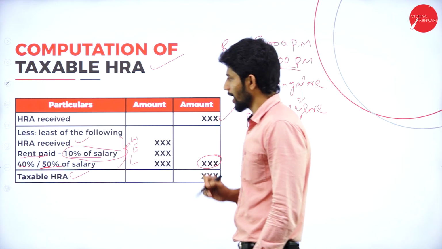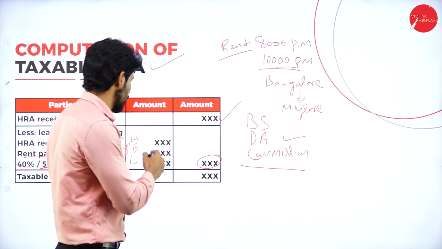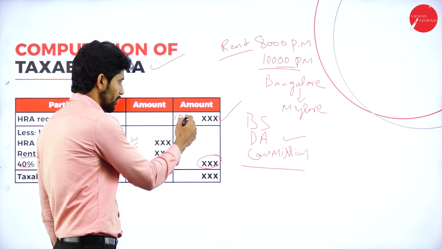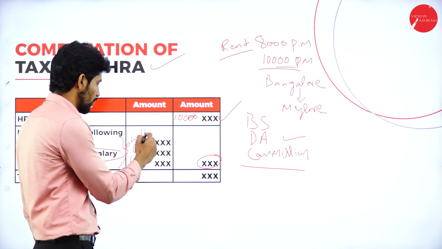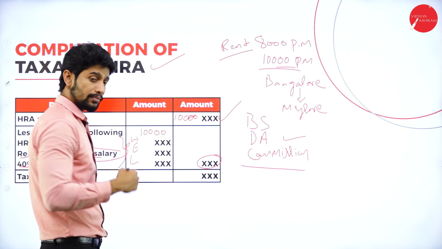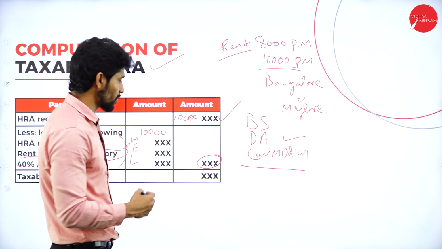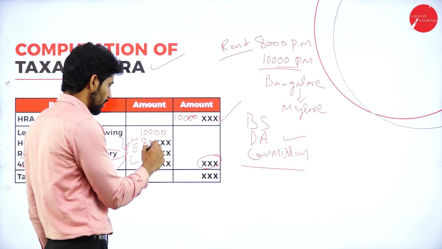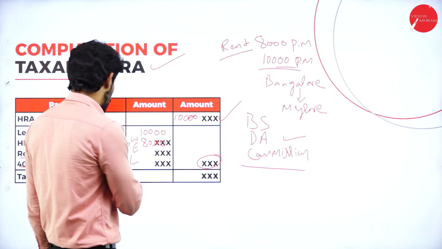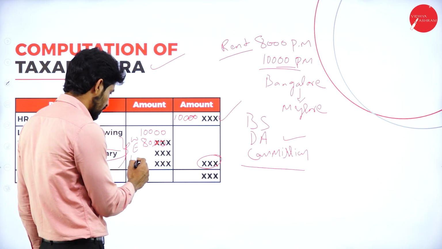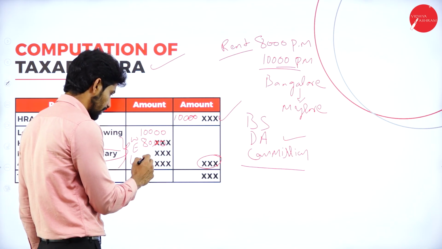For example, here you have HRA received. For example, say you have HRA received 10,000. So here HRA received again 10,000 and rent paid minus 10% of salary, you will get 8,000, and next 40% of salary you will get, like for example say 30,000.